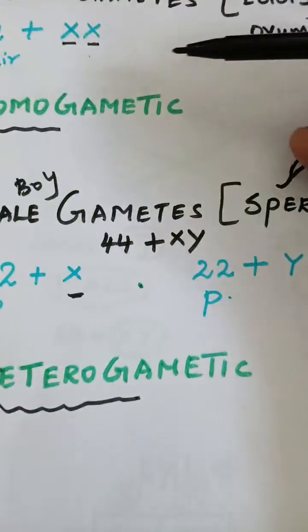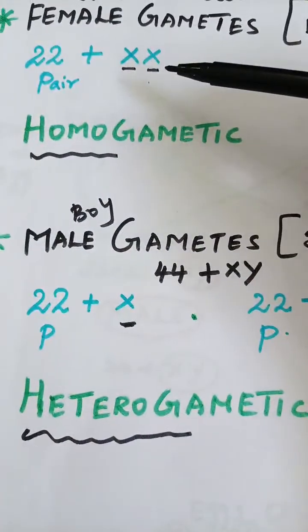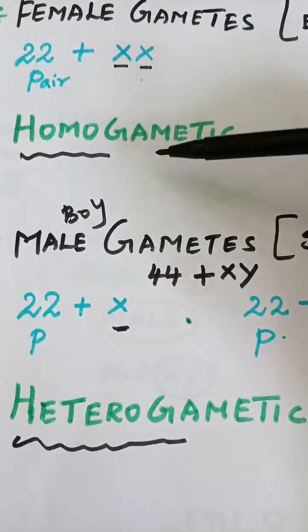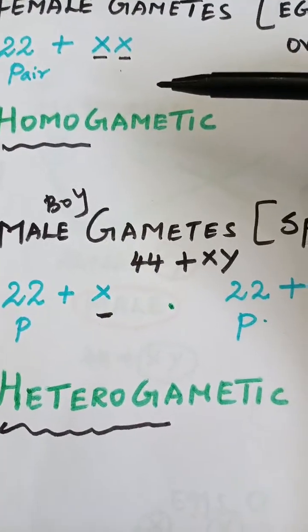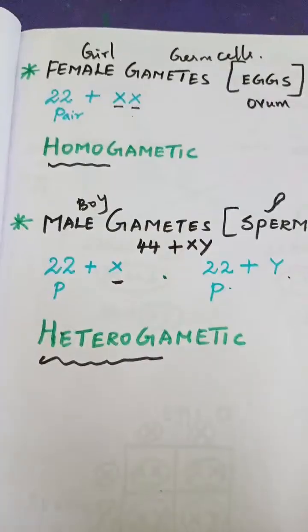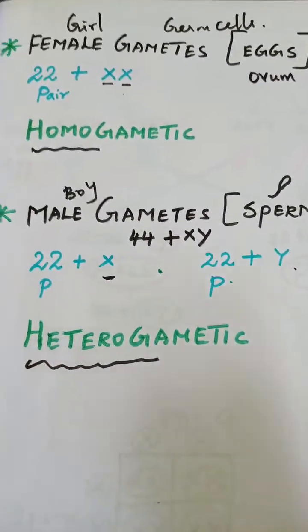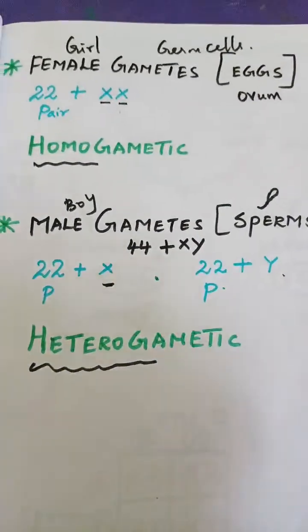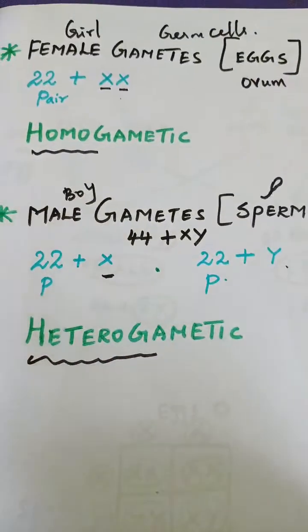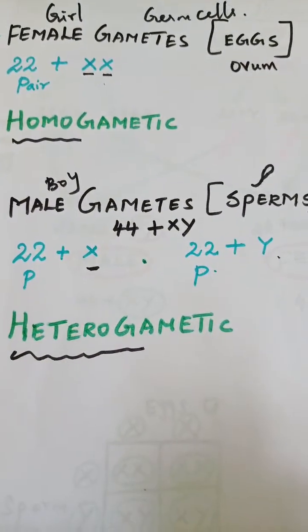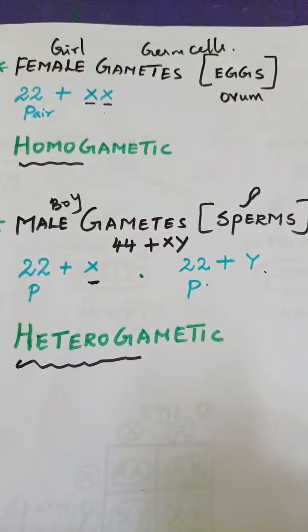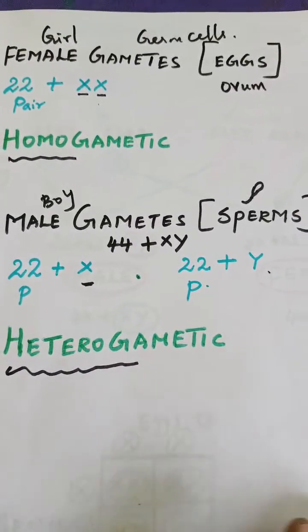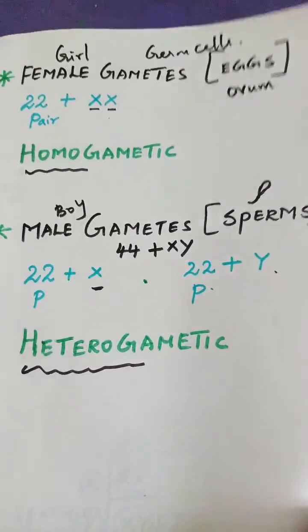Whereas the female has the same type of chromosome, that is homogametic. Is that clear? So first you should understand whether it is homogametic or heterogametic. Homogametic means the female, heterogametic means the male. Fine? Are you all clear? Okay. Any doubts, please comment.